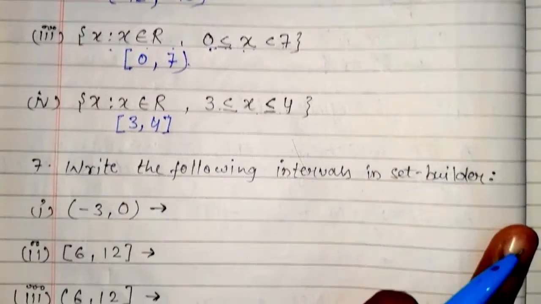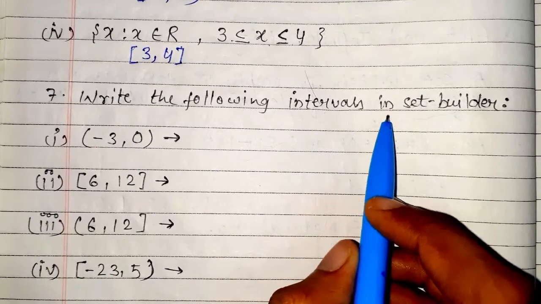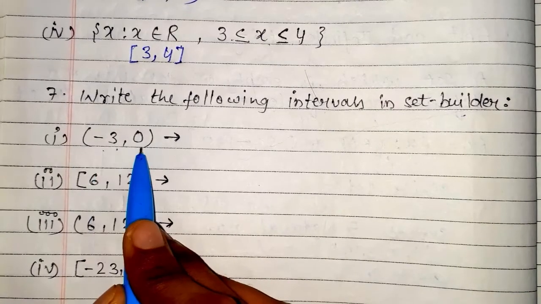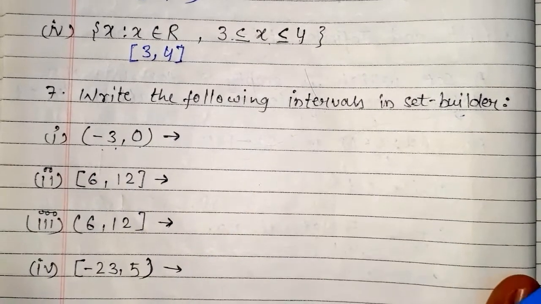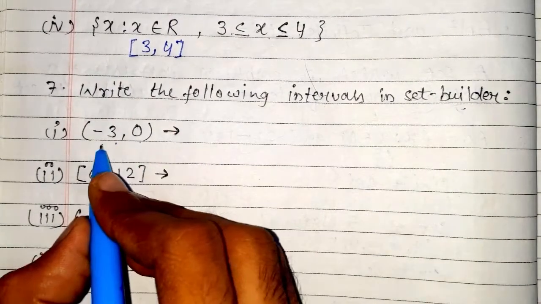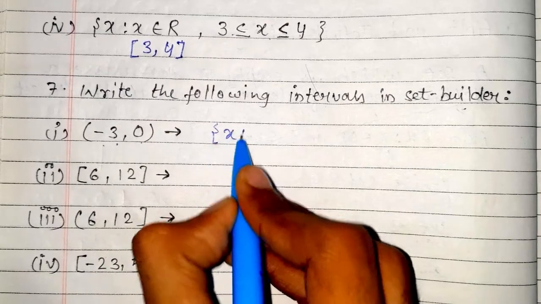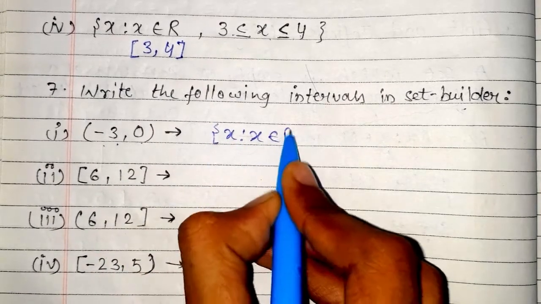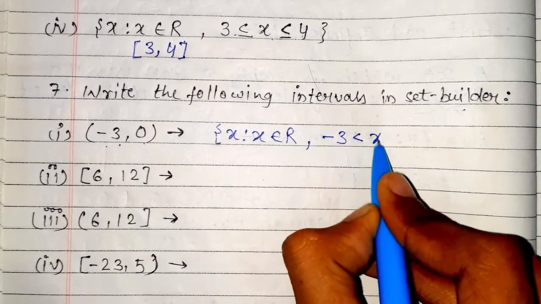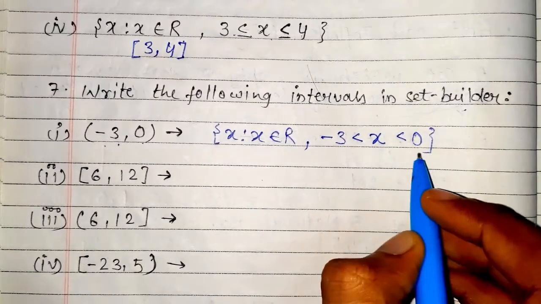Now the next is write the following into set builder form. मीन्स ये इंटरवल दिए हैं, इनको हमें सेट बिल्डर फॉर्म में रिप्रेजेंट करना है. सो फर्स्ट क्वेश्चन इज -3, 0. So it will be x is such that x belongs to real number where x is greater than -3 and less than 0. So our set is complete.